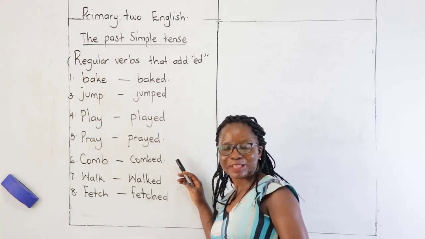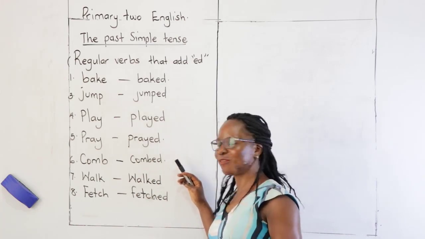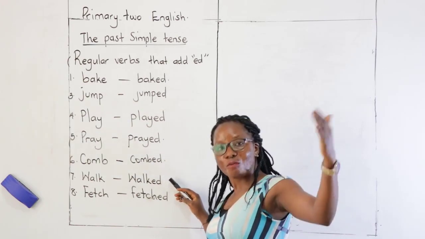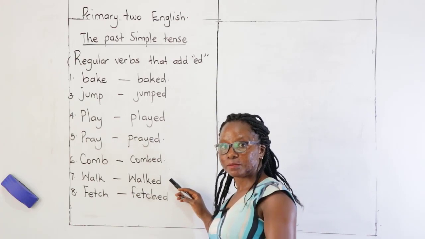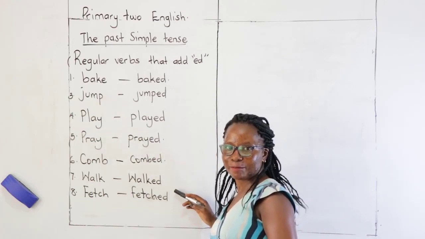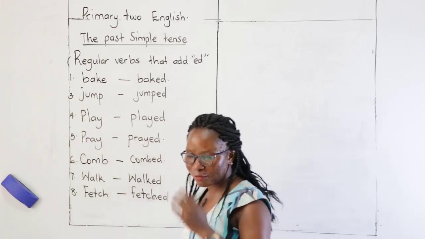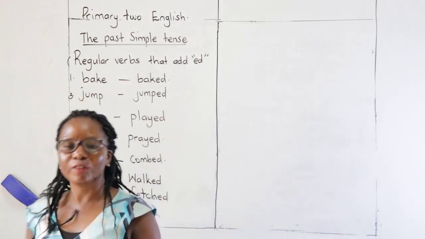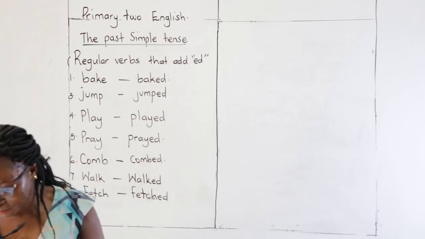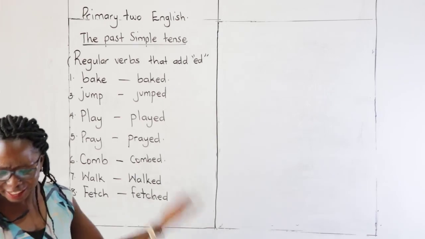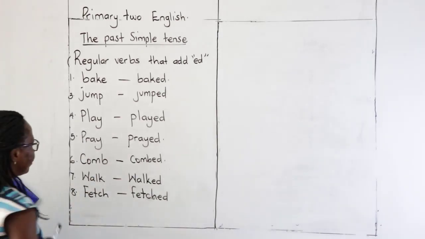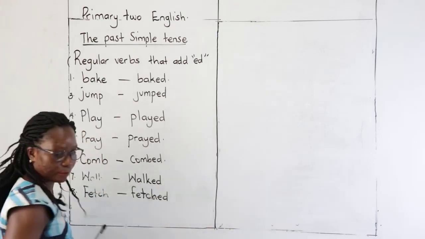This morning. That means you already combed it, it is already combed. I walked on foot. I walked from home to school. I fetched water yesterday. So these are some examples of regular verbs that are added on with ed. Let's look at the verbs that change y to ied. No. Sorry.